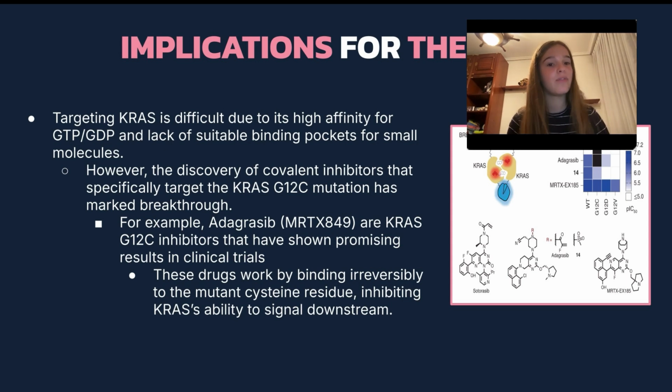The discovery of covalent inhibitors that specifically target the KRAS G12C mutation marks a significant advance. Sotorasib and adagrasib are two such inhibitors that have shown promising results in clinical trials. These drugs work by irreversibly binding to the mutant cysteine residue, effectively inhibiting KRAS's ability to signal downstream.